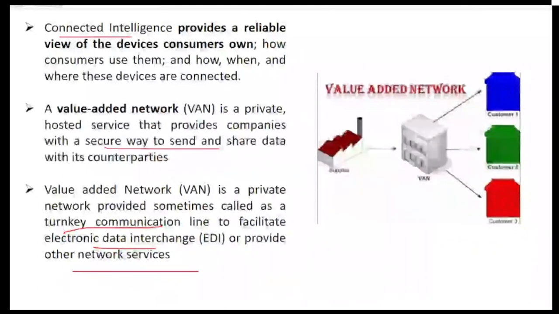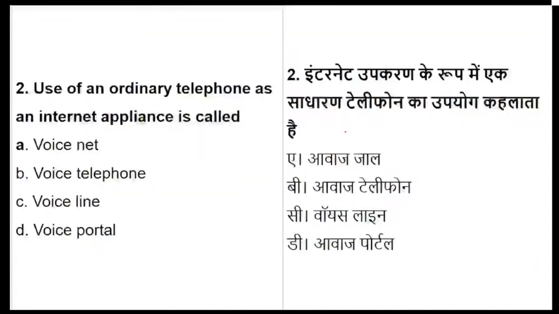So the concept of connect intelligence is called value-added network. Is it clear? Fine. Question number 2 now, everyone, on the screen. The use of ordinary telephone as internet appliance. So the use of ordinary telephone.